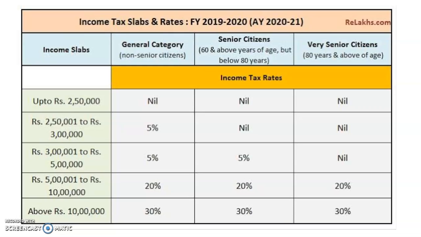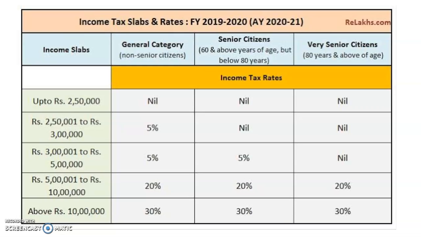So these are the four slabs. No, a 10% slab is not there. Earlier there was a 10% slab. Now that 10% slab is replaced by 5%, then 20% and 30%. These are the slabs for the income tax computation purpose to calculate tax liability.